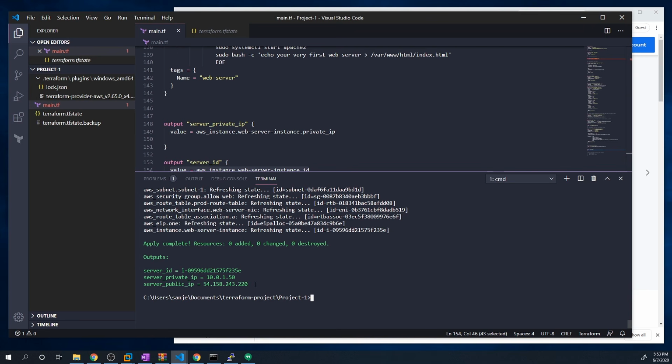And there you go, guys. So you can see the three different outputs that we've defined. We've got the server ID, we've got the private IP, as well as the public IP. And you can always verify the outputs by doing a Terraform output, and it's going to print out all the